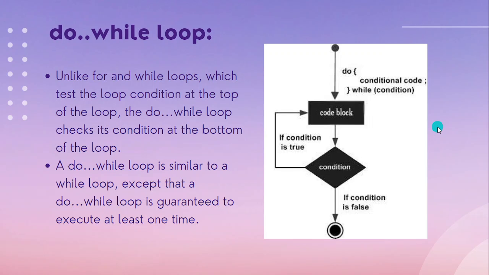Next is the do while loop. The do while loop is also similar to the while loop. Inside the do while loop, first we have the do block. Inside the do block we write the same code which we write inside the while loop, and after closing the do, we write the while condition.